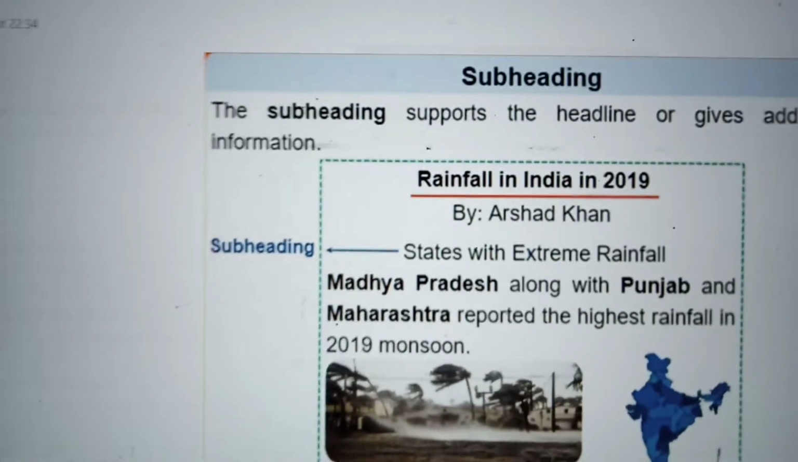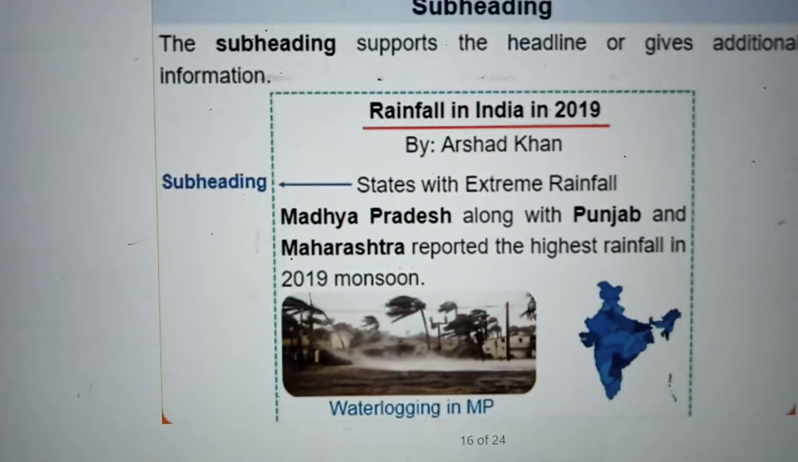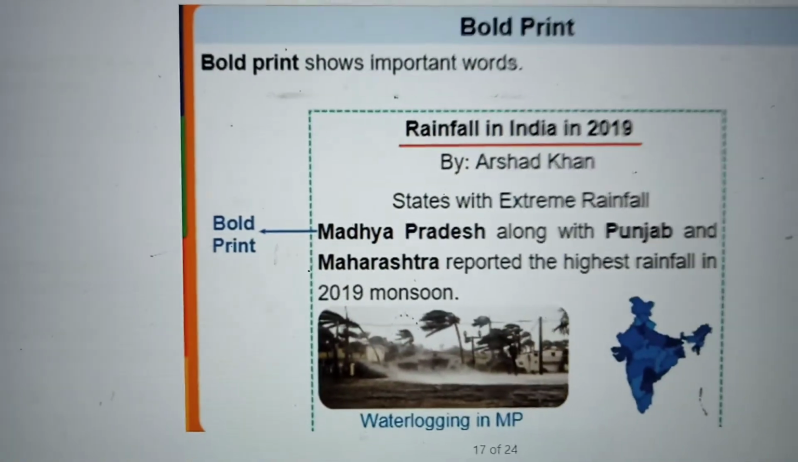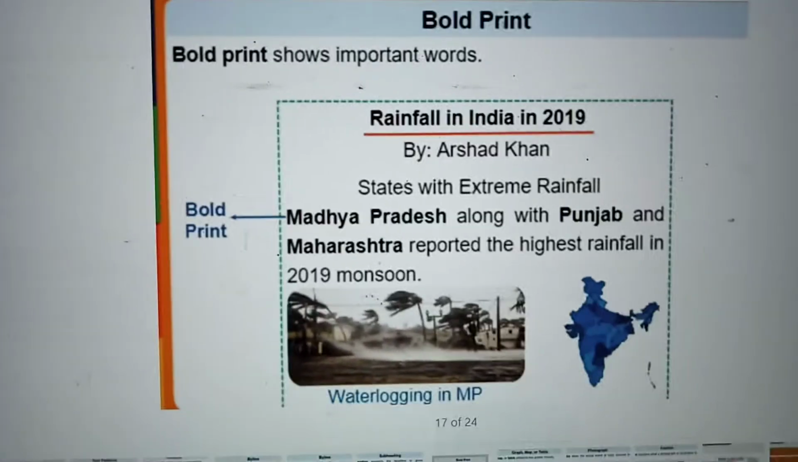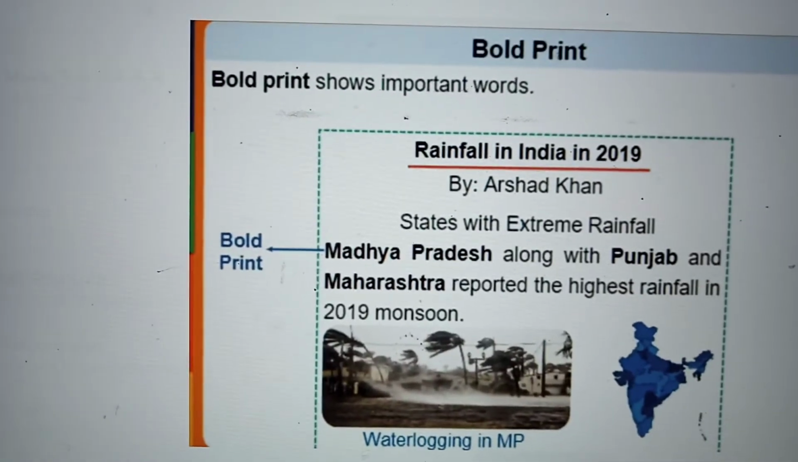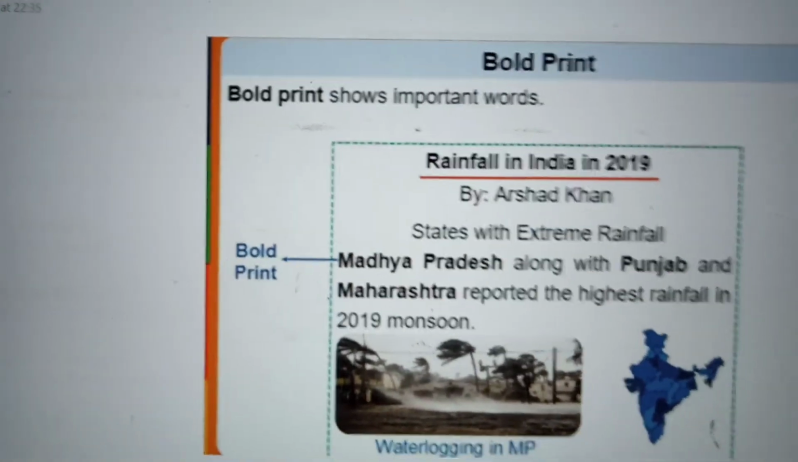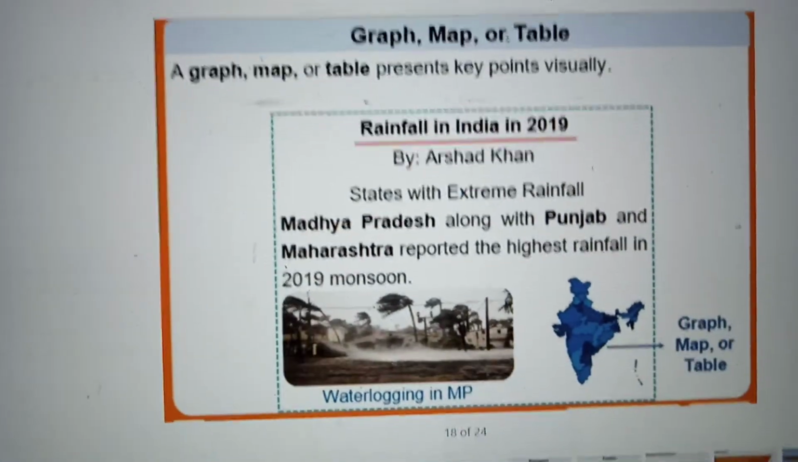Next is the subheading. After that you have the states with extreme rainfall. That is a subheading. And then bold print. Some letters are printed in bold. Why are they printed in bold? Because they are important. They give you the importance of those places, extreme rainfall, Madhya Pradesh, Punjab. So just by reading the bold lines, you will be able to understand what this text is about.